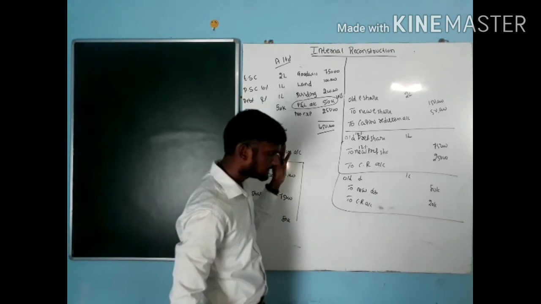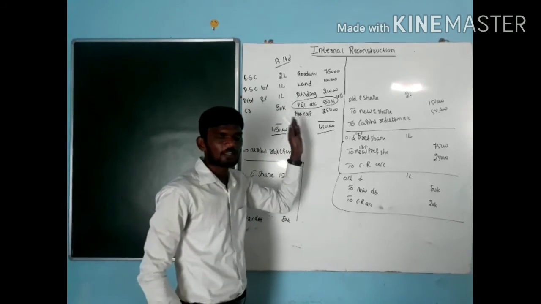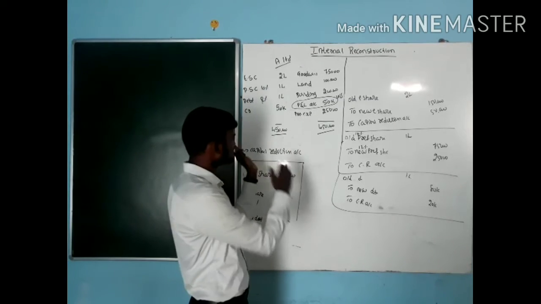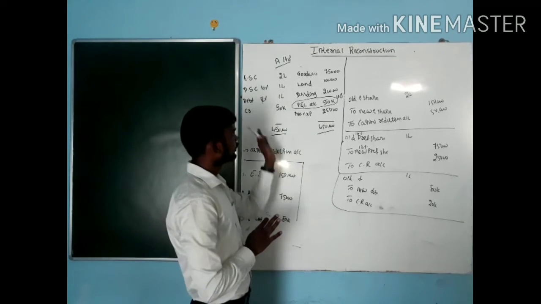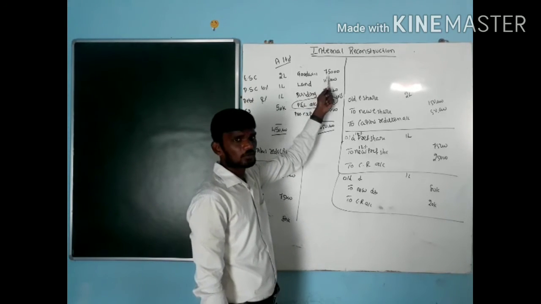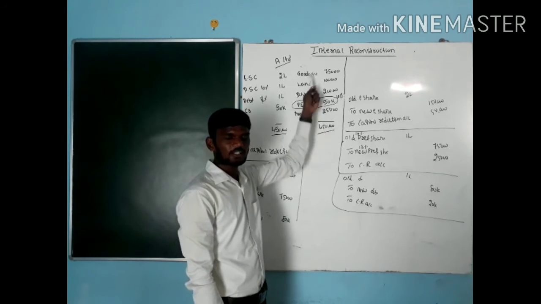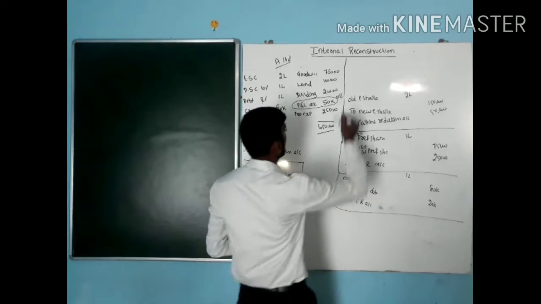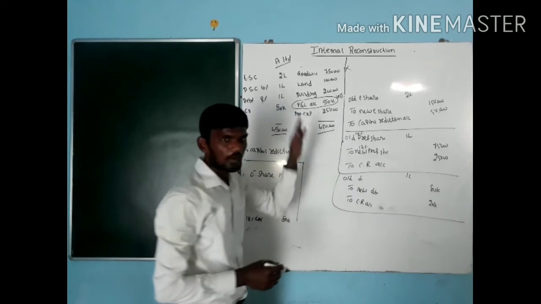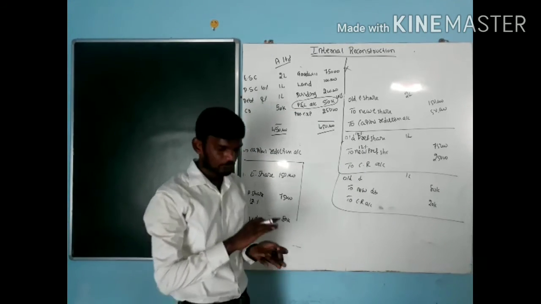If they are incurring a huge loss, what about the goodwill here? By this situation we can say that they have not specified the fair value in the balance sheet. They made some changes and show a wrong value in the balance sheet. Goodwill is 75,000. How can goodwill be 75,000 when they are incurring huge losses? So we should not take the goodwill here. We have to cancel the goodwill amount. Right?